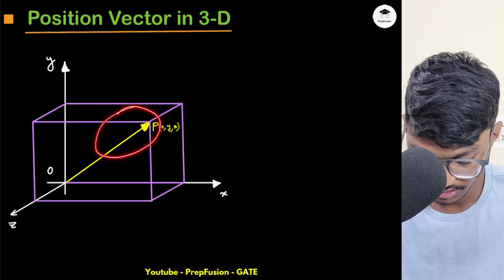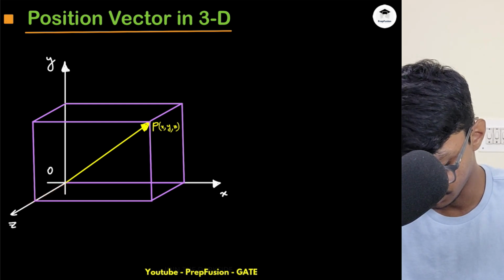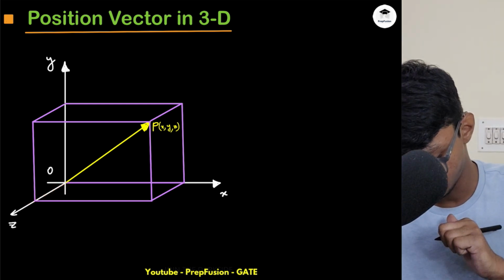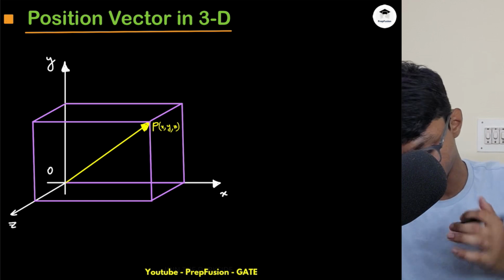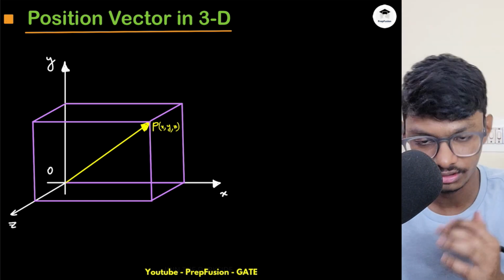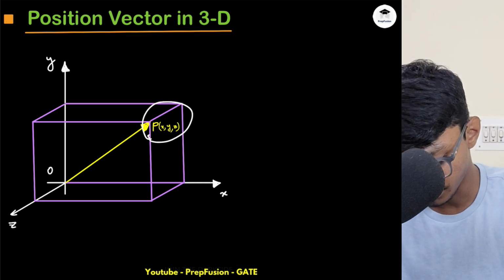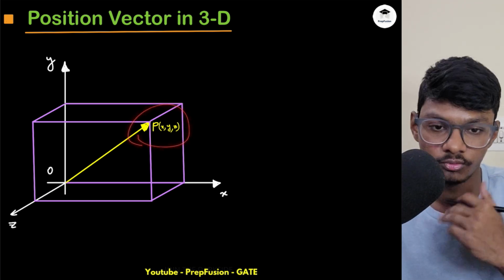If you have a position vector in 3D, it's the same thing only. So you will compute x, y, and z. You can follow the right hand law here also, and you can see that all these follow the convention. So if I have a point at x, y, z, what will be my position vector?